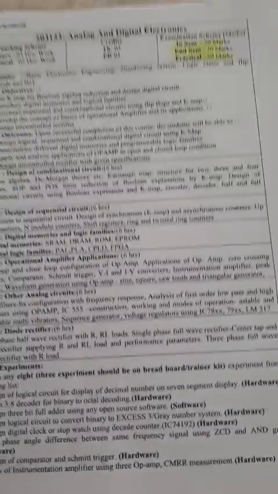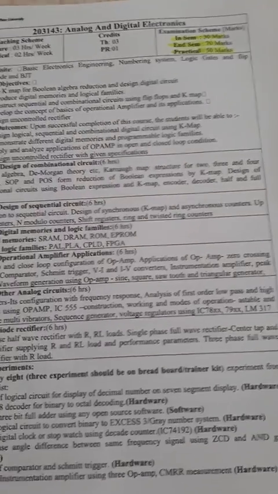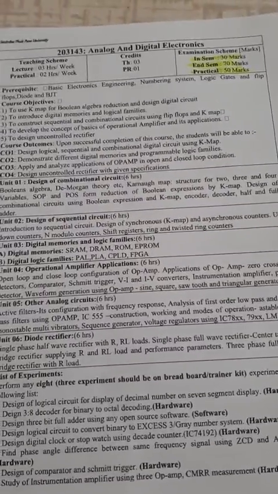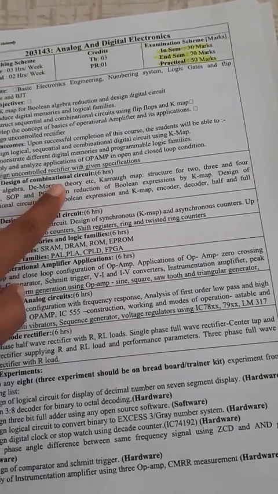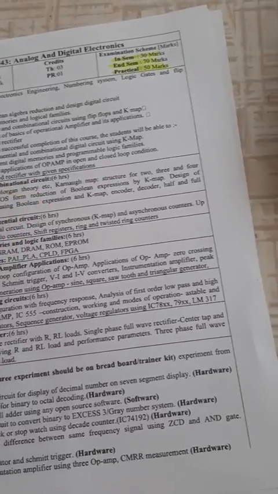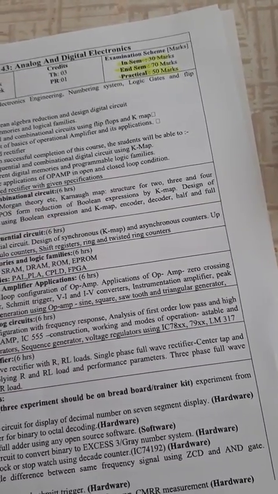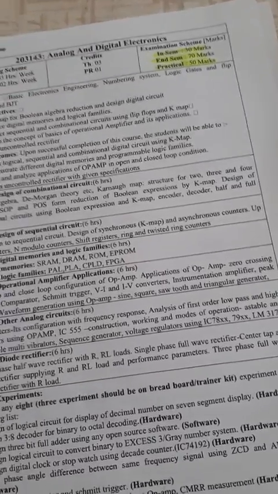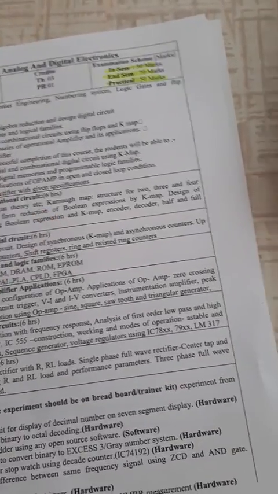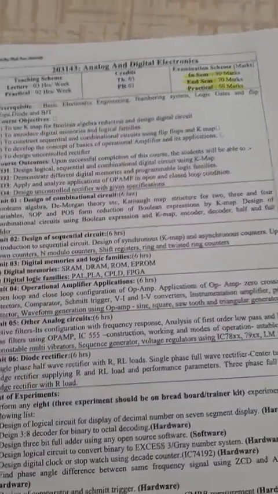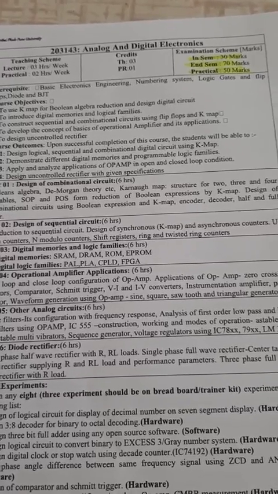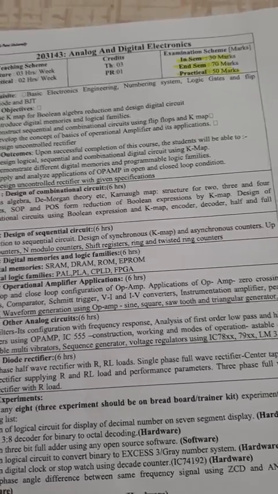So this is all about the ADE subject, meaning this is the examination scheme and the total subject. Now from the next lecture we will start our first unit, that is design of combinational circuits. So from today, first revise whatever you have learned in basic electronics engineering. From tomorrow we will see our first unit, that is design of combinational circuits.